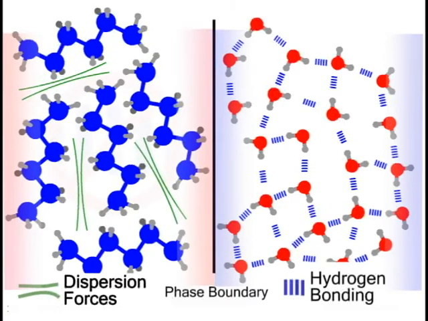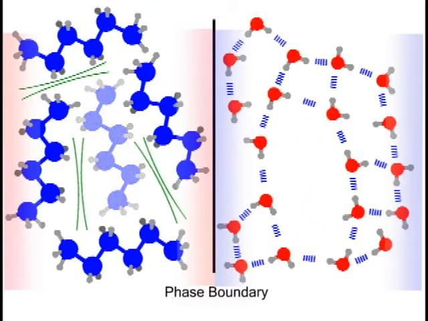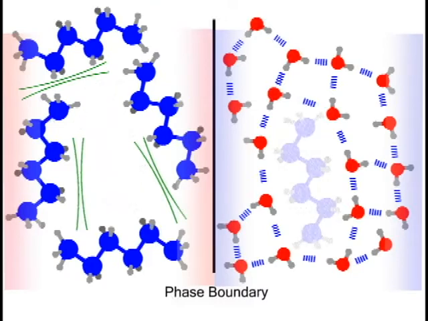Let's go through the same thought process again. Weak hydrophobic bonds, or London dispersion forces, must be broken between the nonpolar hexane molecules, and strong hydrogen bonds between water molecules must be broken in order to form a cage that the hexane molecule will fit into. After the insertion of hexane into the cage of water molecules, we see that little if any bond formation would occur between hexane and the water molecules.